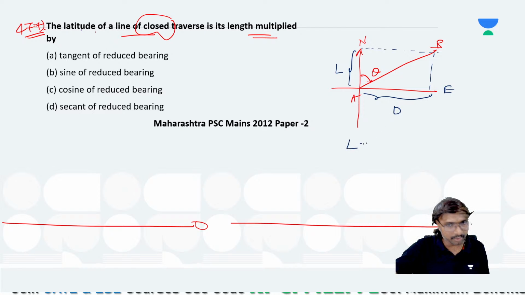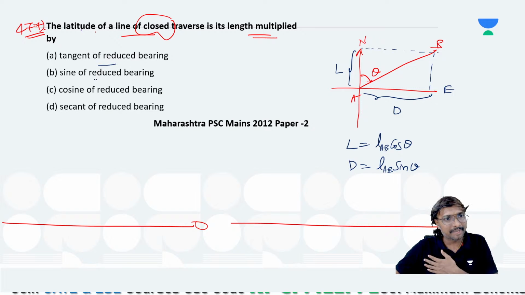The latitude is equal to the length of line AB cos theta, and the departure is the length of line AB into sin theta. So is it tangent, sine or cosine of the reduced bearing?